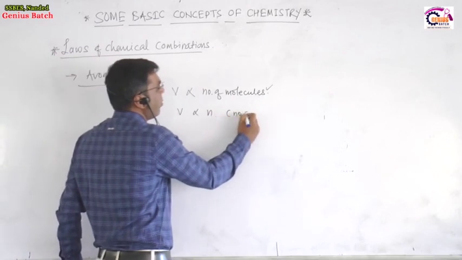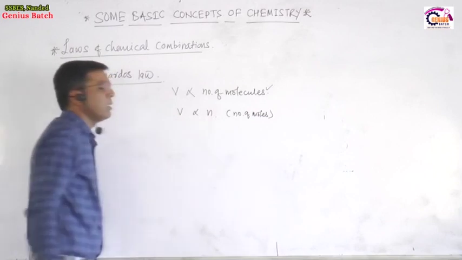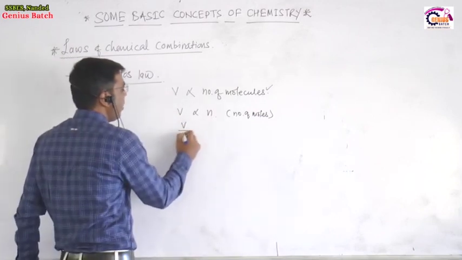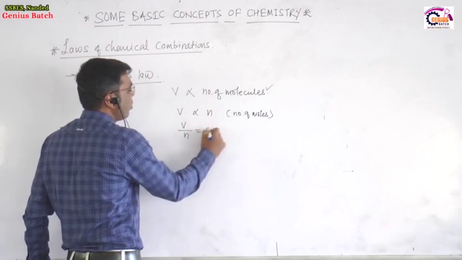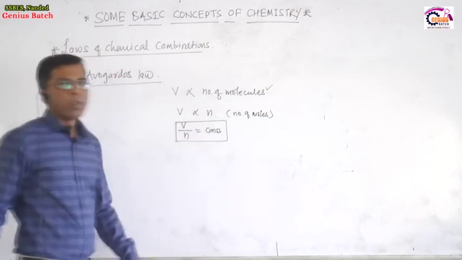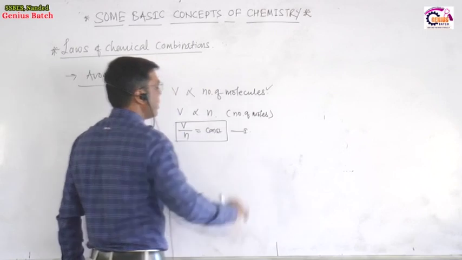N is a number of moles. So as the number of moles or quantity of gas increases, the volume of gas goes on increasing. So finally, volume divided by N is equal to constant. The ratio of volume of gas and number of moles is a constant. This is our first equation for Avogadro's law, equation number 1.